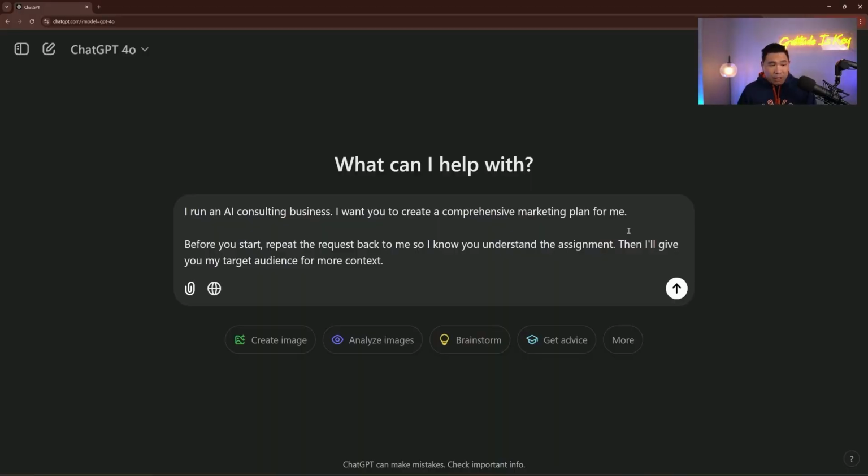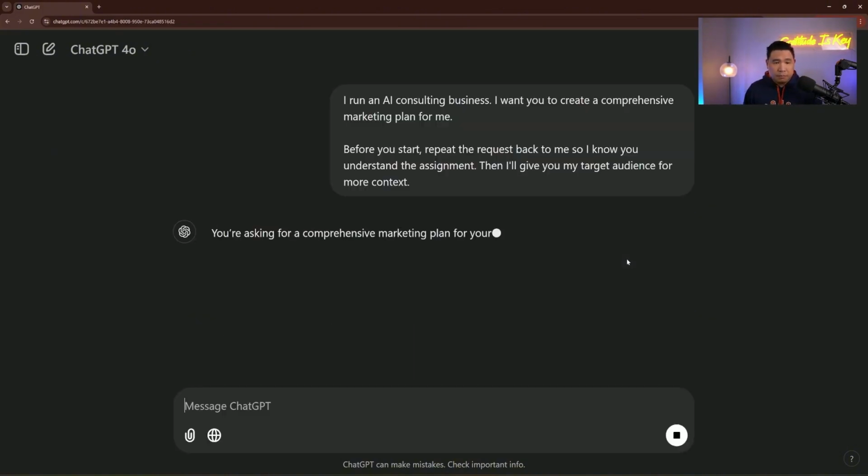And then I'll give you my target audience for more context. The second part of this, you can add in anything you want or you can leave it out. That's up to you. In my case, for this example, I wanted to verify that it understands the assignment. Then I will give it more context. All right, now let me send that in.